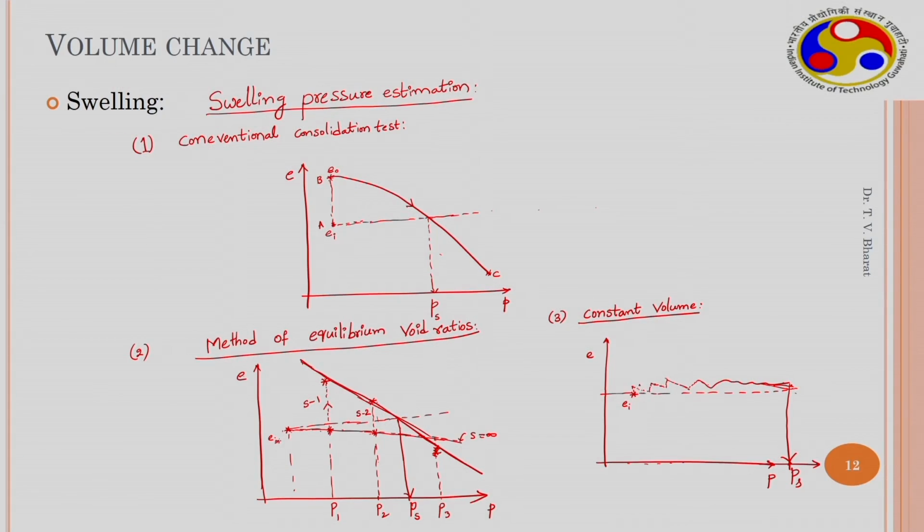If it starts to increase again, you put on another load. That is how you increase the loading on the x axis, but the volume remains nearly constant. This is the strain that is allowed during the testing. If the strain is the smallest possible, then you will get accurate swelling pressure data. So these are different techniques to estimate the swelling pressure in the laboratory.